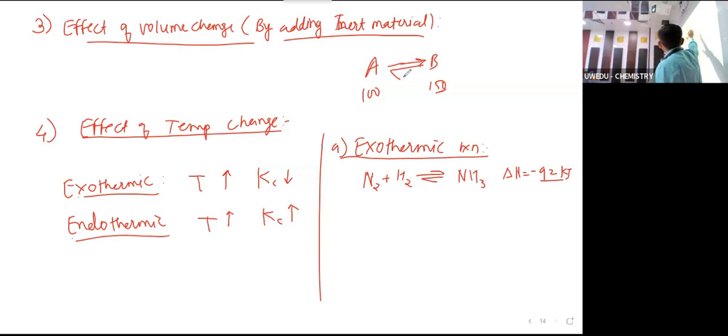Next. In this case, when A is converted to B, A is getting converted to B, and at that time you are increasing the temperature.